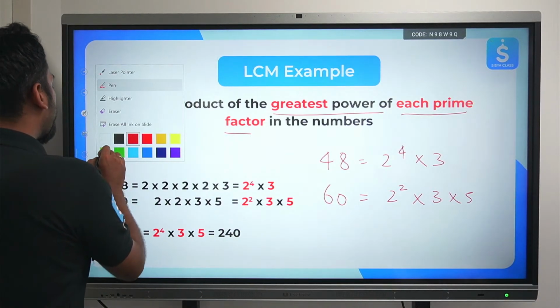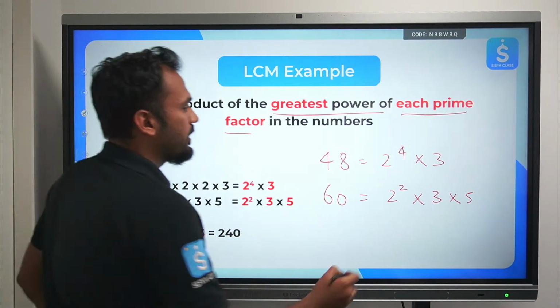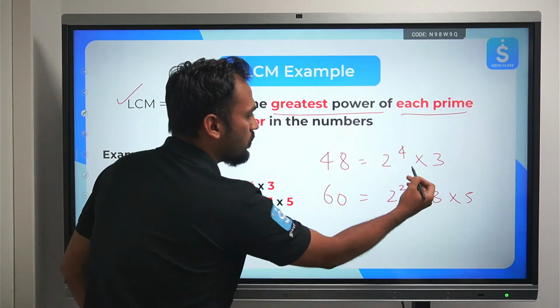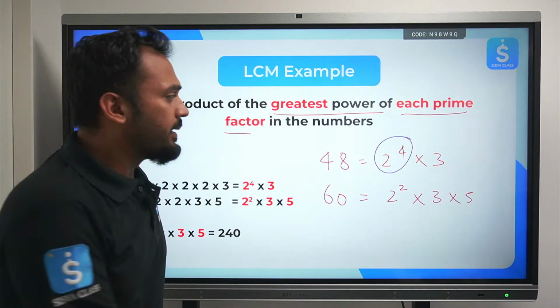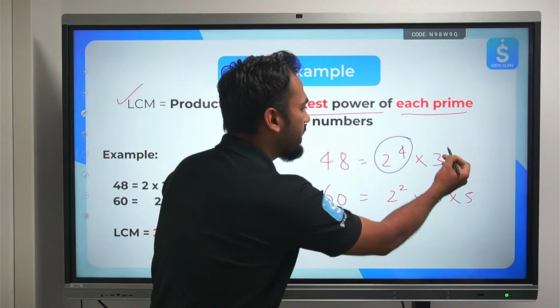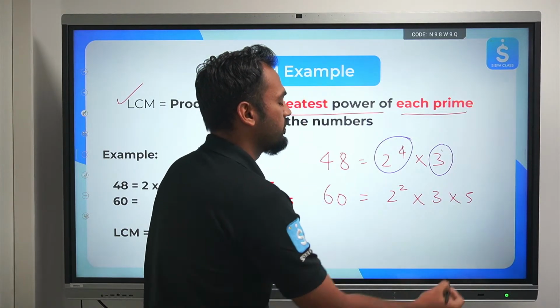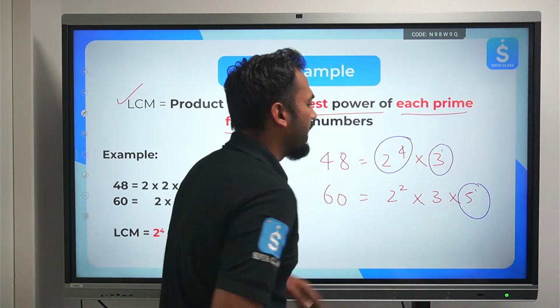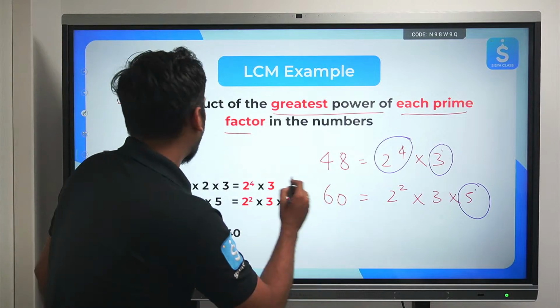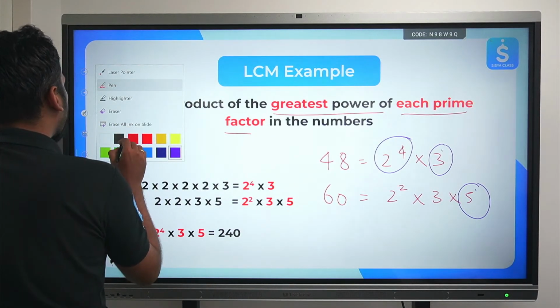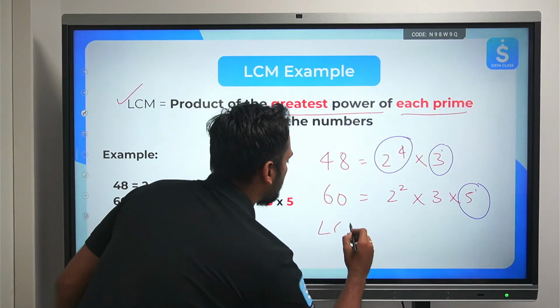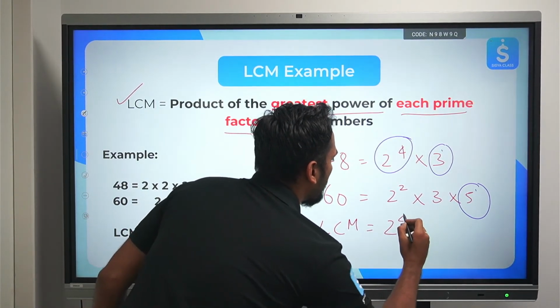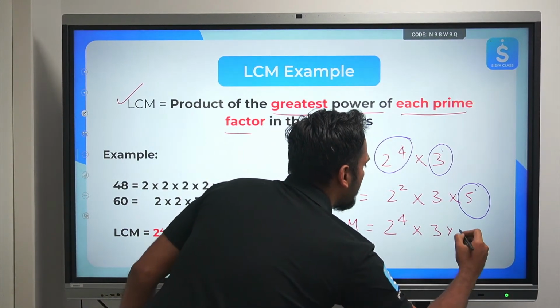So let's highlight the greatest power. Let me use this purple color over here. Greatest power of 2 is in 48, which is 2 to the power 4. Greatest power of 3, any one you can take, it's 1 only, I'll take this. For 5, it's 1, only 1. Now let's multiply these prime factors and get our answer for the LCM. So LCM will be 2 to the power 4 multiplied by 3 multiplied by 5.